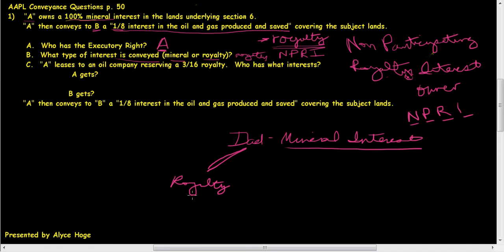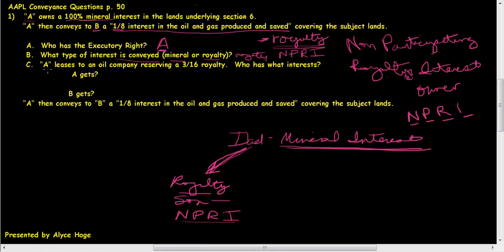So that's all the son has, is this royalty interest. Dad still has the mineral interest, but whatever revenue flows to the dad as royalty will pass to the son as the non-participating royalty interest owner. Again, son has no rights, no executory rights, no delay rentals. He doesn't have the right to any of those things. So that's what a non-participating royalty interest is.